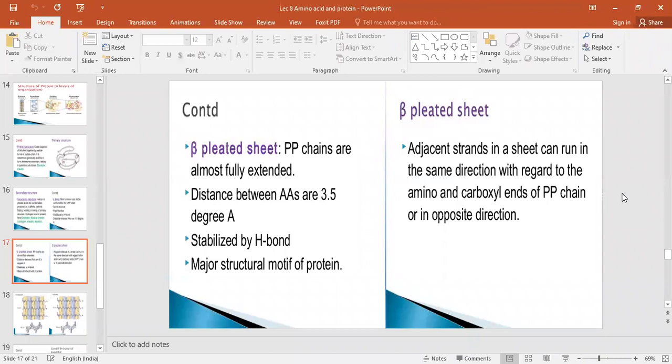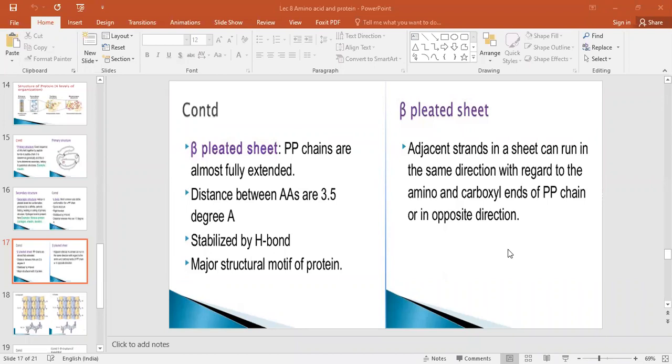It is stabilized by the hydrogen bond, and in this case, the distance between the two amino acids is 3.5 angstrom. Yes, and this is the major structural motif of the protein. Motif means part of the protein. So this is the major structural unit and the motif of the protein. Motif means just a part of the protein.